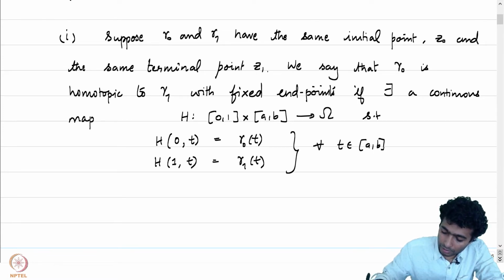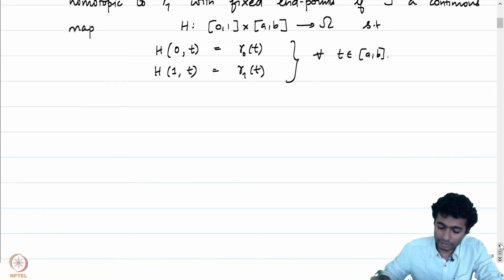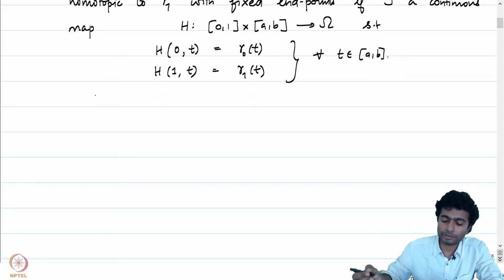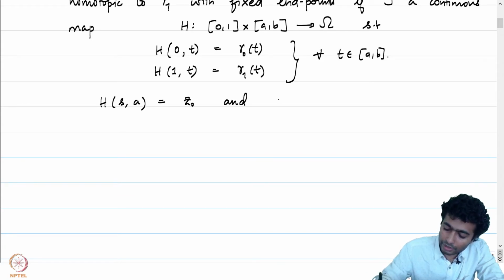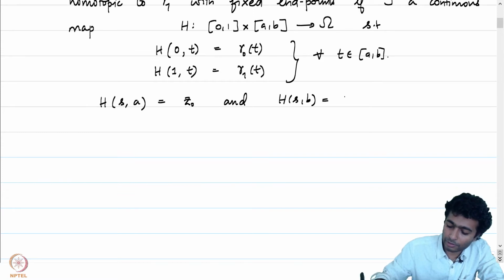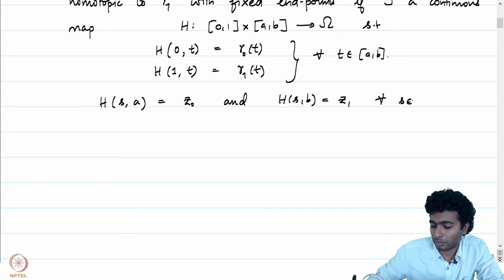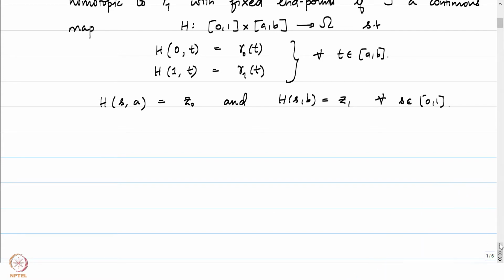for all t in AB. And not just that, at every stage the initial point should be z0 and the terminal point should be z1. H of s comma a is equal to z0 and H of s comma b is equal to z1 for all s in 0 comma 1. Let's now see what is the impact of all these conditions that we have just imposed on H. So the curve gamma 0, let's draw a few pictures to capture this notion.